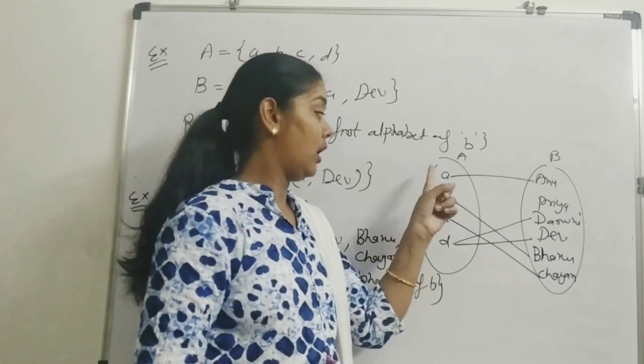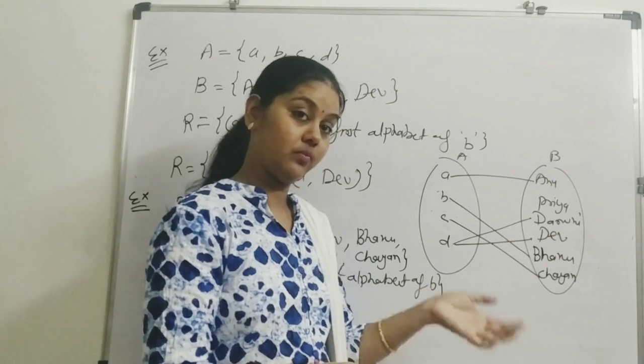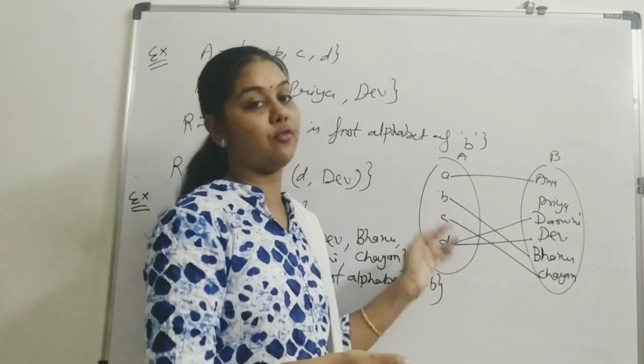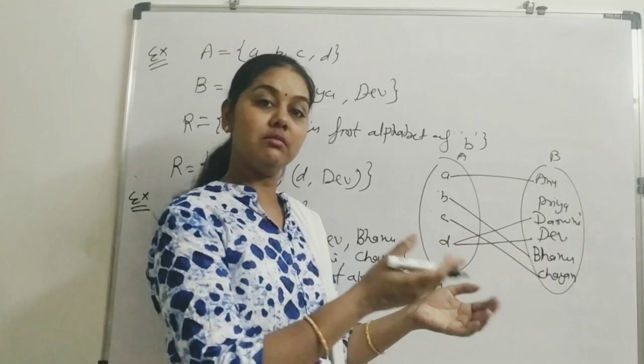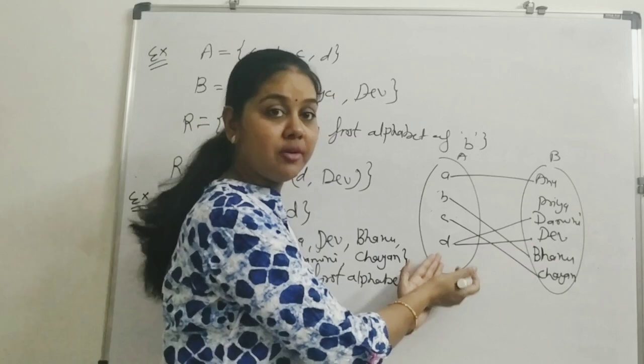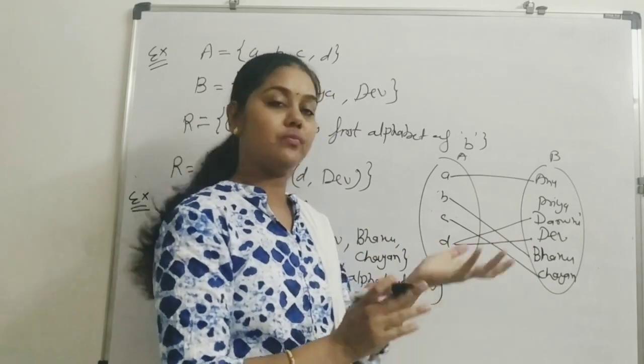Now, every element is having an image. In this question, every single element of A is having some image in B. It means there is no element remaining in A. Everyone is having at least some image.